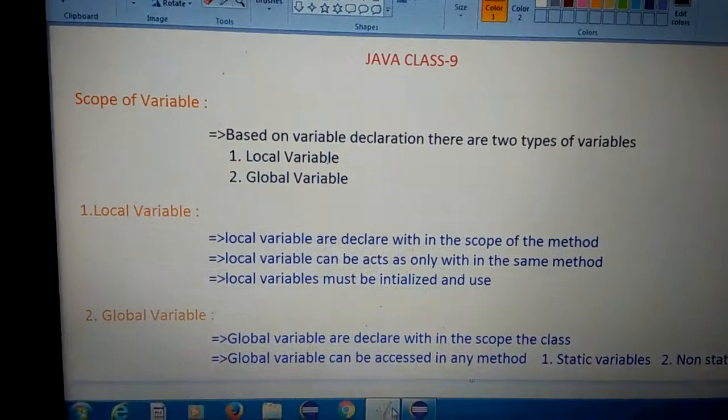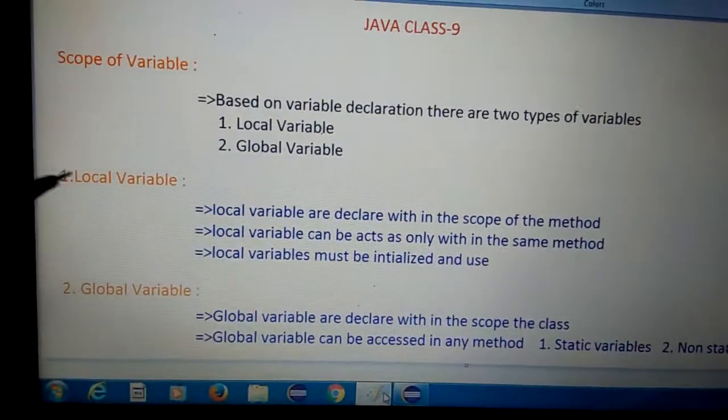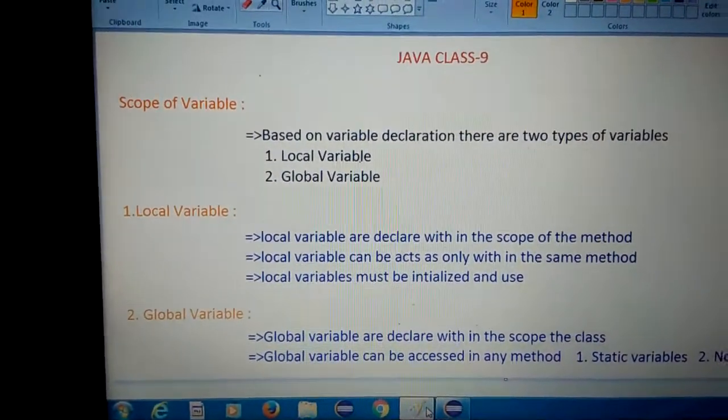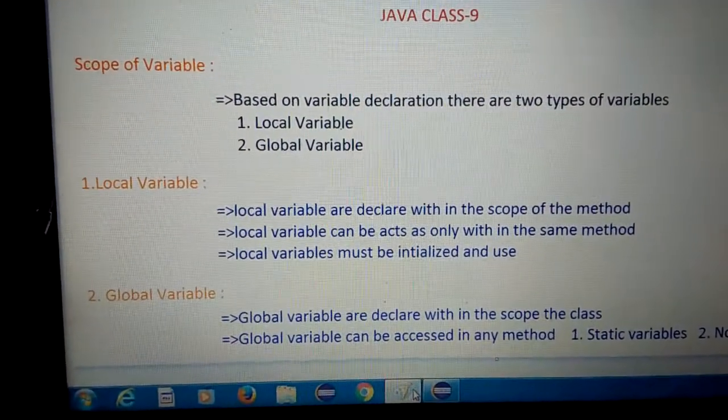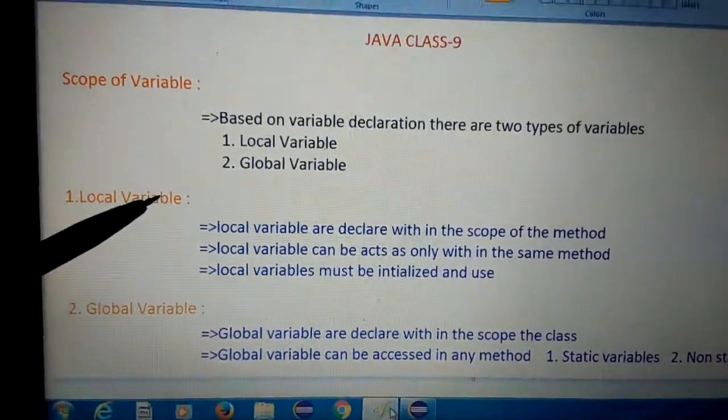Today I'm going to share what we mean by local variables and global variables. I will give clarity, so it is an important topic. If we learn this, the further topics will be very easy. Okay, so let's get started.